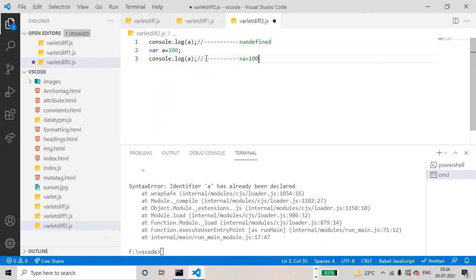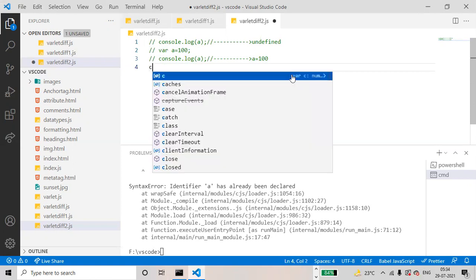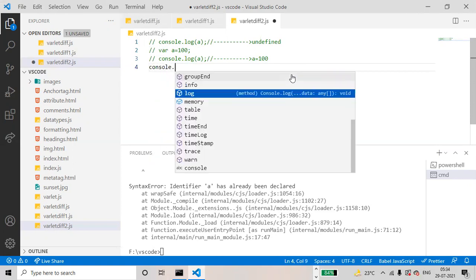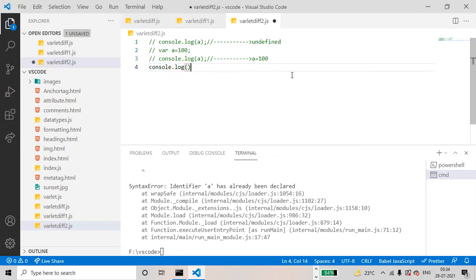Okay. The same thing you will do with let. Select this, Control A, Control / and same thing we'll do with let. Console.log of a, then let a equals to 100, console.log of a.